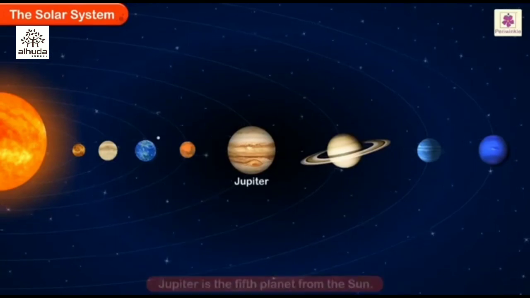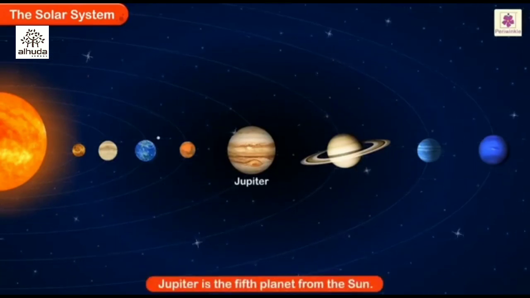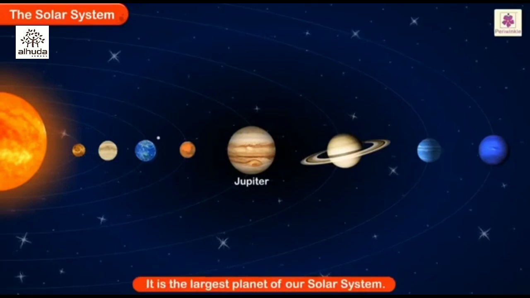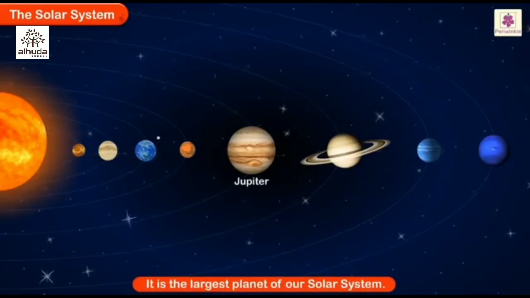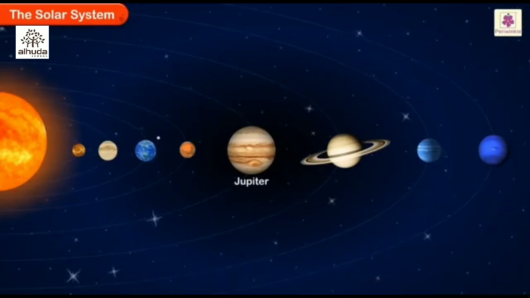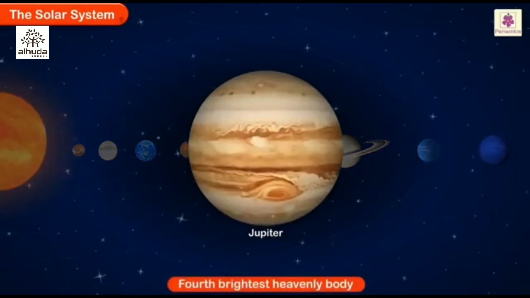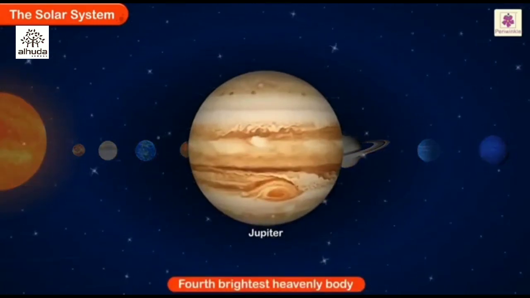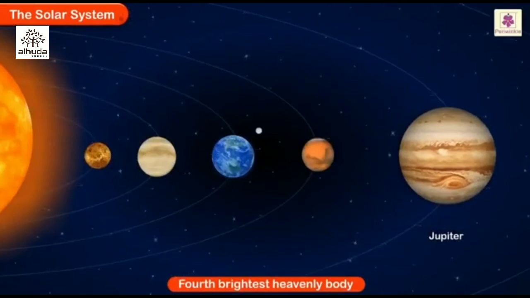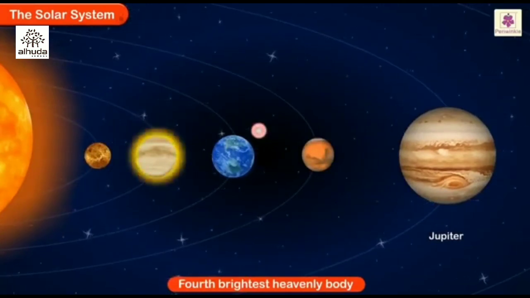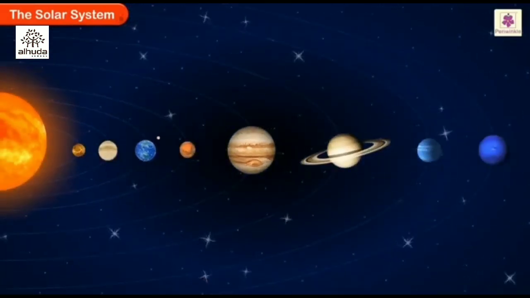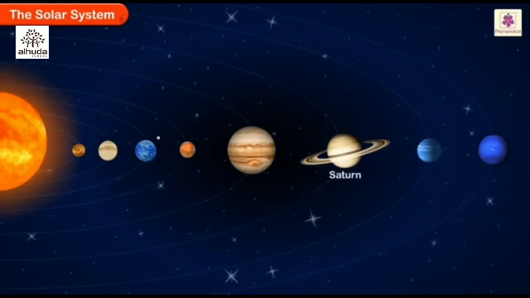Jupiter. It is the fifth planet from the Sun. It is the largest planet of our solar system. It is the fourth brightest heavenly body after the Sun, the Moon, and Venus. Saturn.